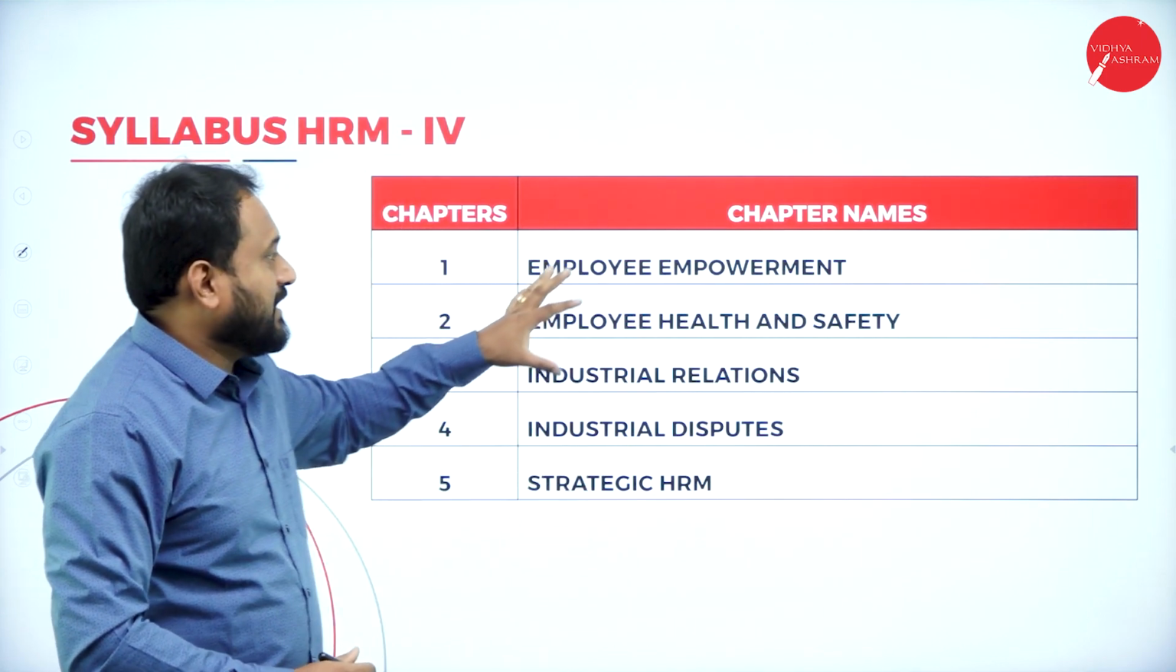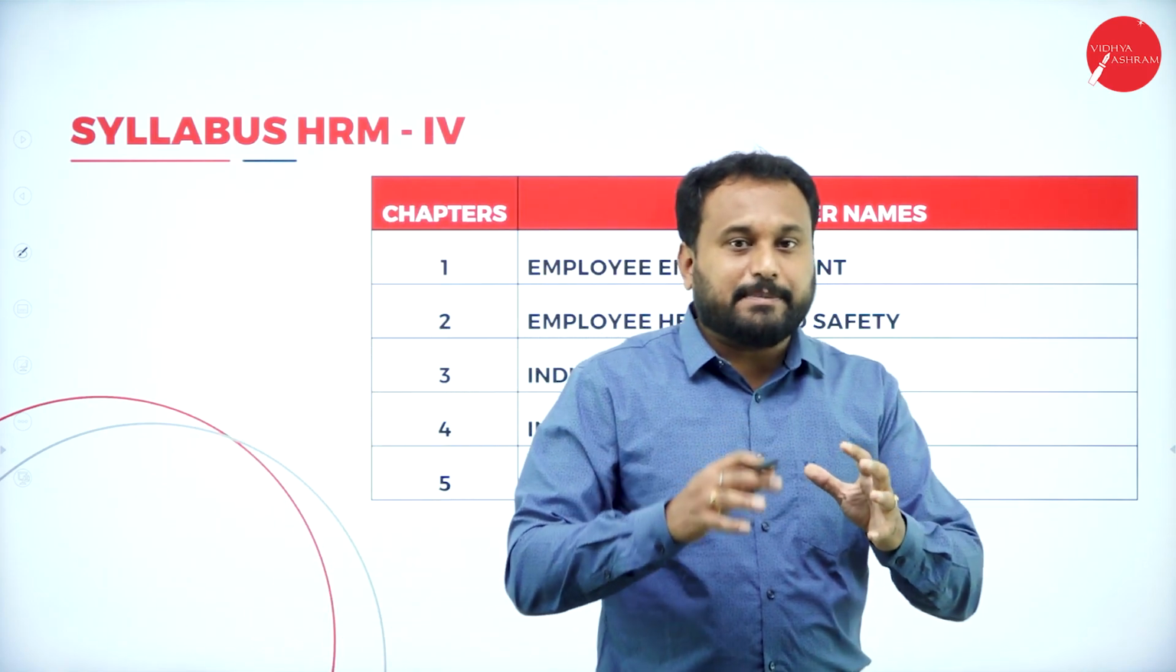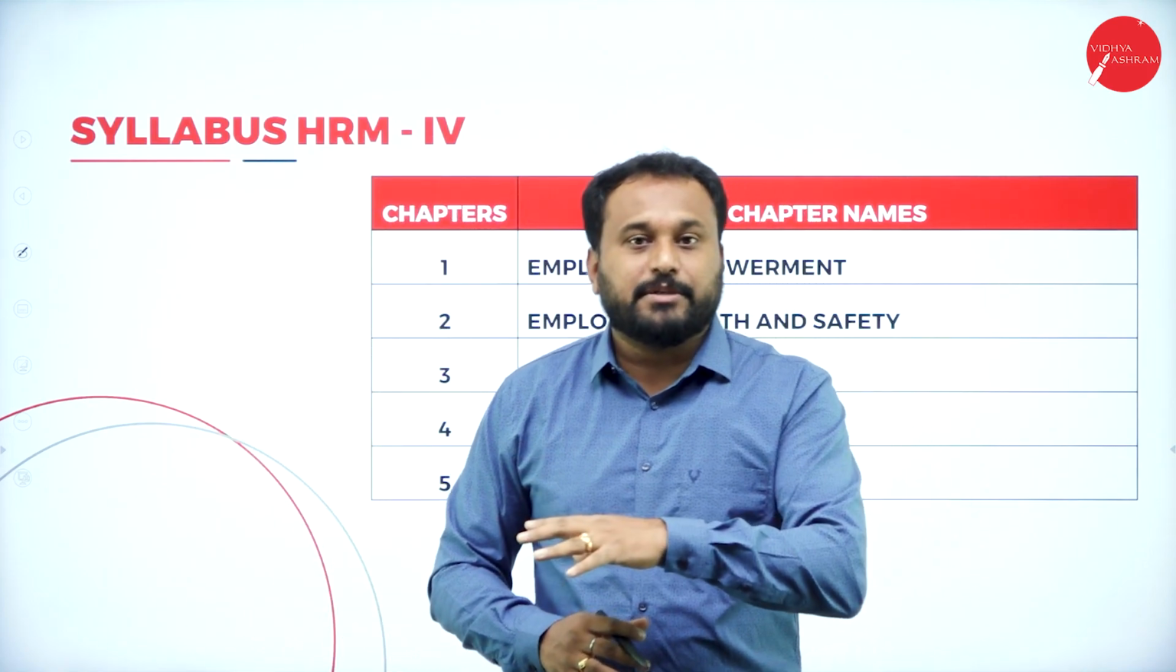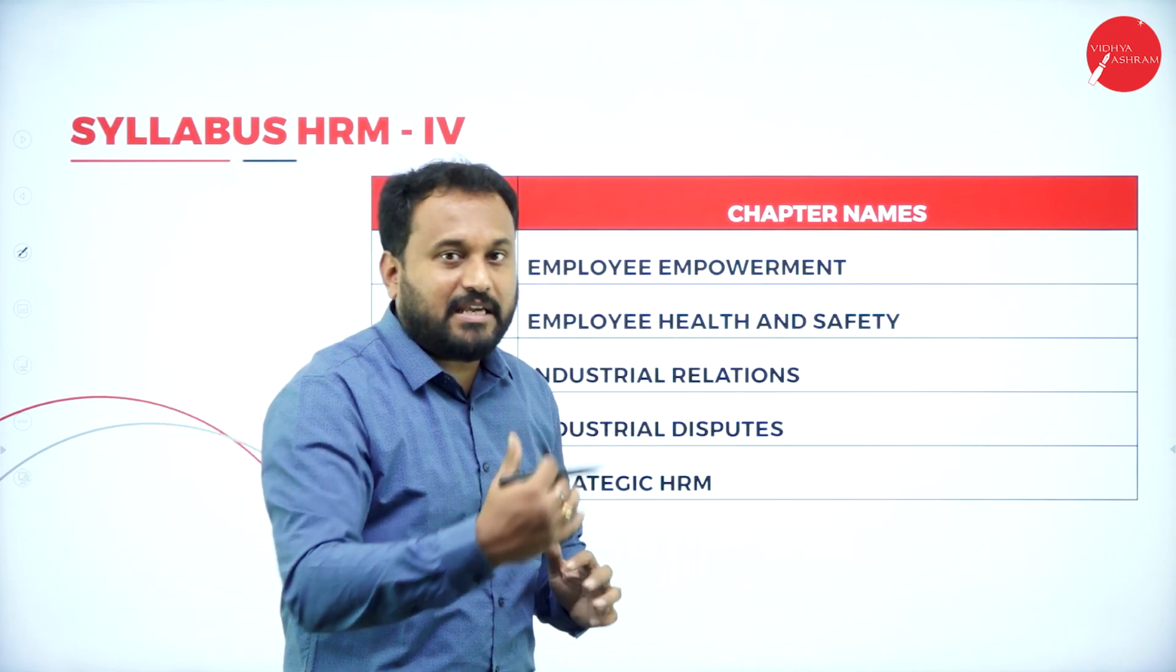Now what exactly happens in HRM4? Again, you have 5 chapters here, students. When we go with the 5 chapters, understand the pattern of the question paper, that is how the 5 chapters are divided into Part A, B and C.